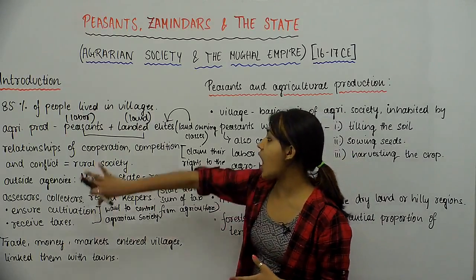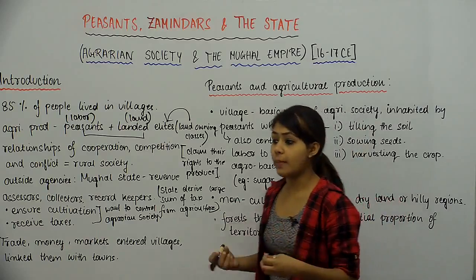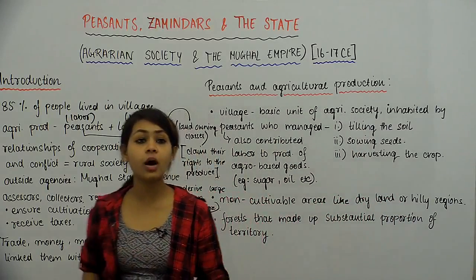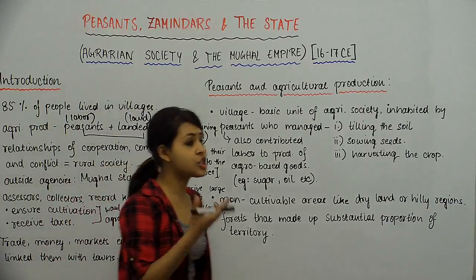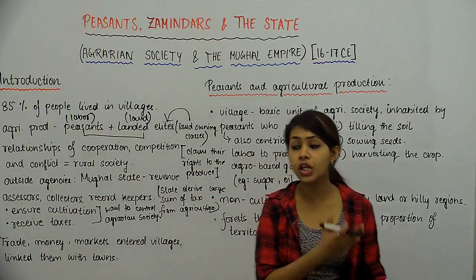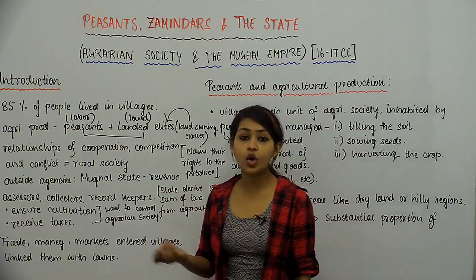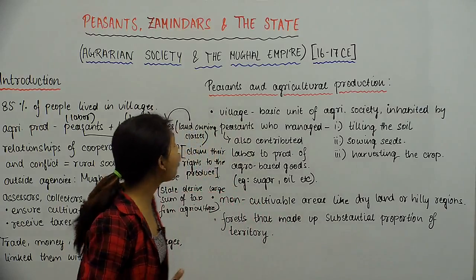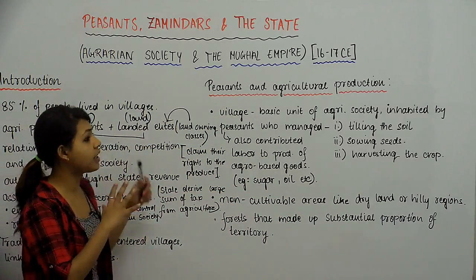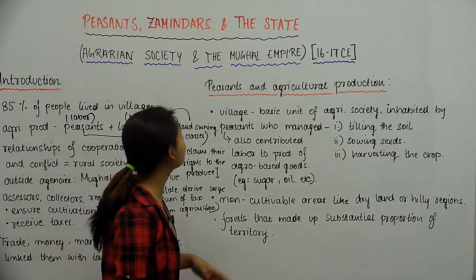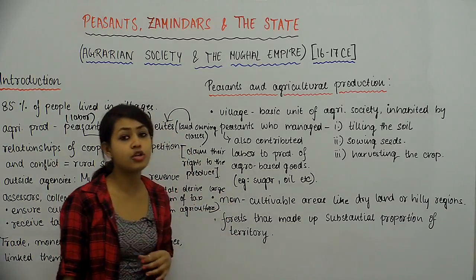So that is how we start our chapter. That is how we start talking about agrarian society and this Mughal emperor, and how these were connected with each other. So the first topic that we look at in this chapter is peasants and agricultural production.